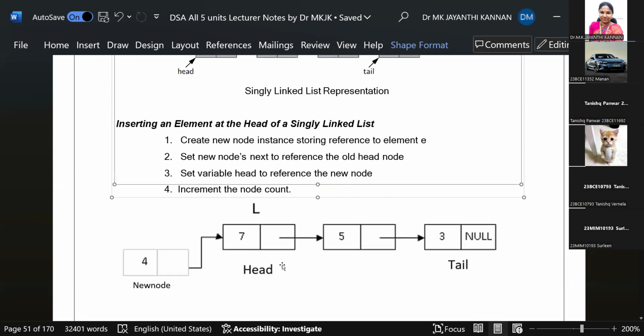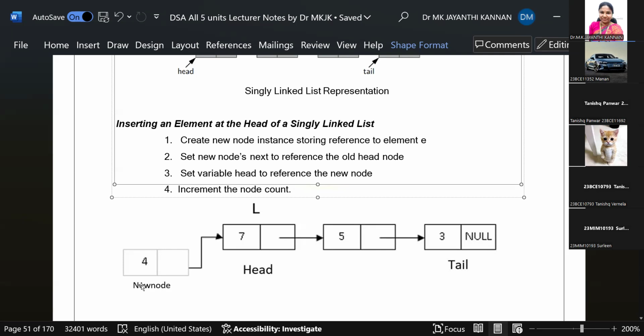Say for example, we have a linked list. Initially the linked list is created with a head node and a tail node. The head node has the value 7, and it is pointing to the second node, 5. The second node is pointing to the third node, and the tail node is the last node. So the address position in the tail node will be null. It means it is the end of the linked list. No more connection.